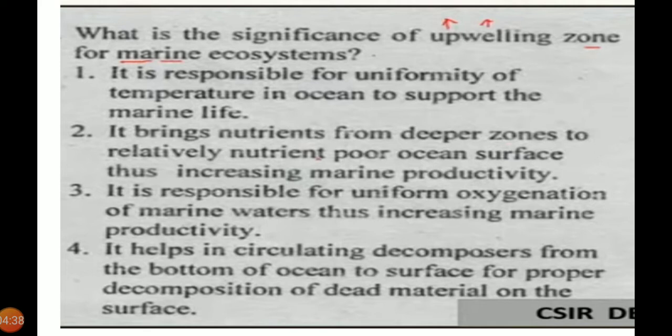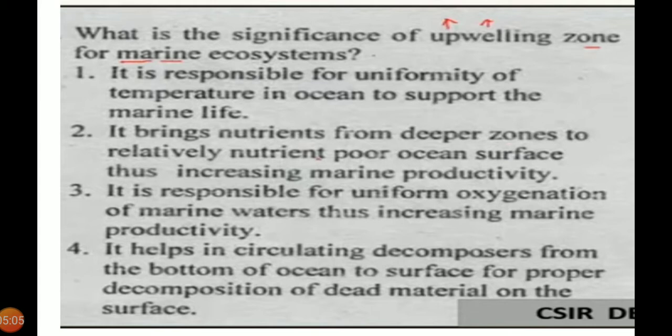What is the significance of the upwelling zone for the marine ecosystem? The options are seen here. The correct answer is that it brings nutrients from the deeper zones to the relatively nutrient poor ocean surface, thus increasing marine productivity.